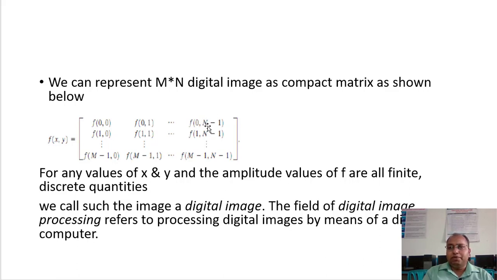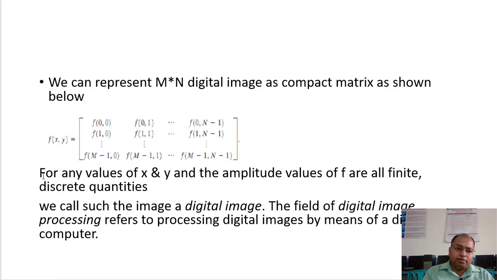If we are considering 512 pixels, then as we start from 0, it ranges up to n minus 1, where n is 512, so n minus 1 is 511. And as we move in a row fashion, the values range from 0 to m minus 1. These are your number of rows.